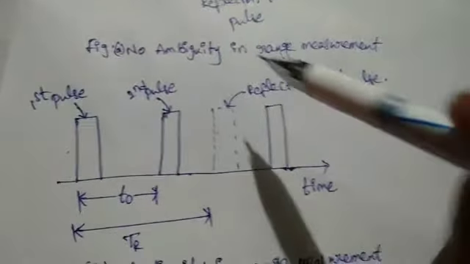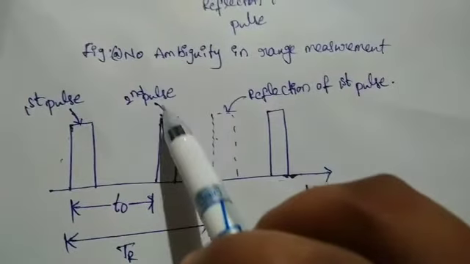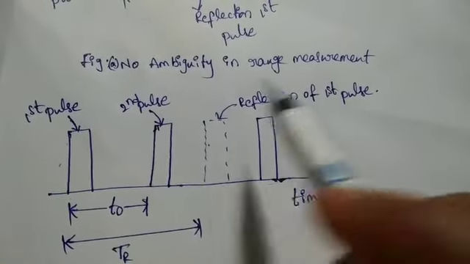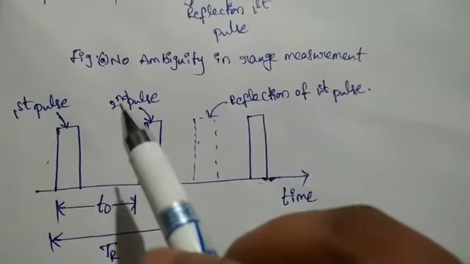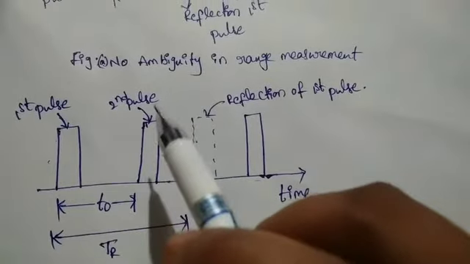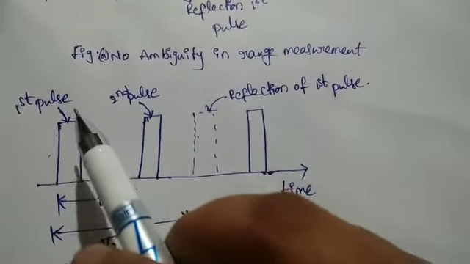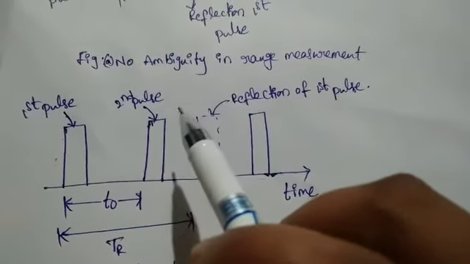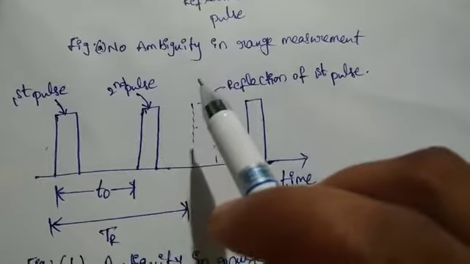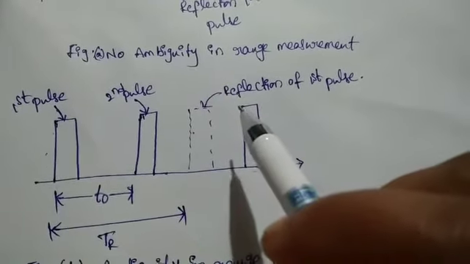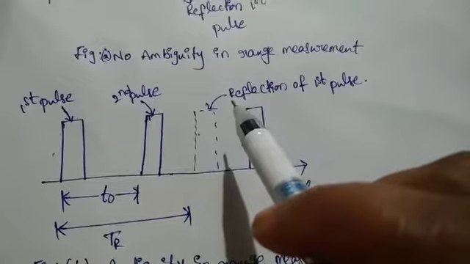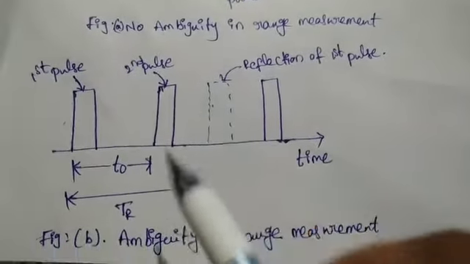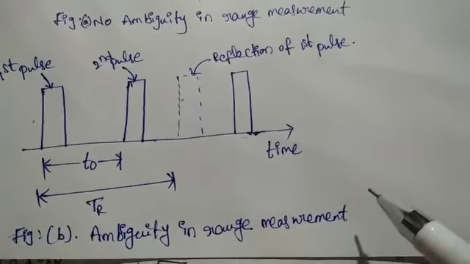So in that, we send the first pulse, and after the first pulse we can reflect the first pulse actually, but in that case already we have transmitted the first pulse and also transmitted the second pulse. After that second pulse is transmitted, the reflection of the first pulse is generated. So in that, some disturbances or some noise is there. So this is the ambiguity in the range measurement,